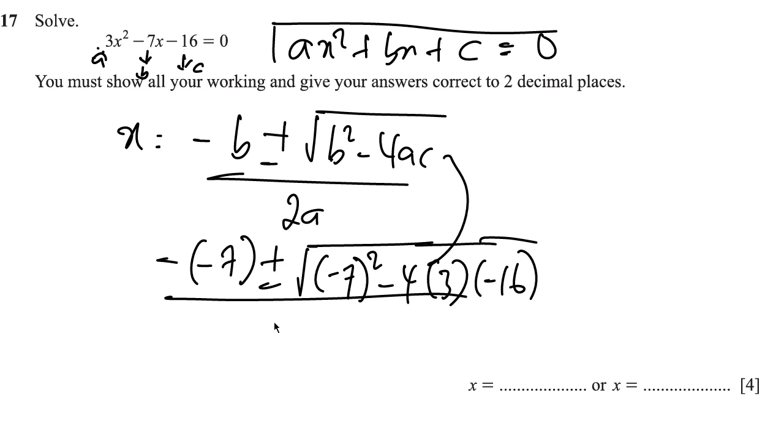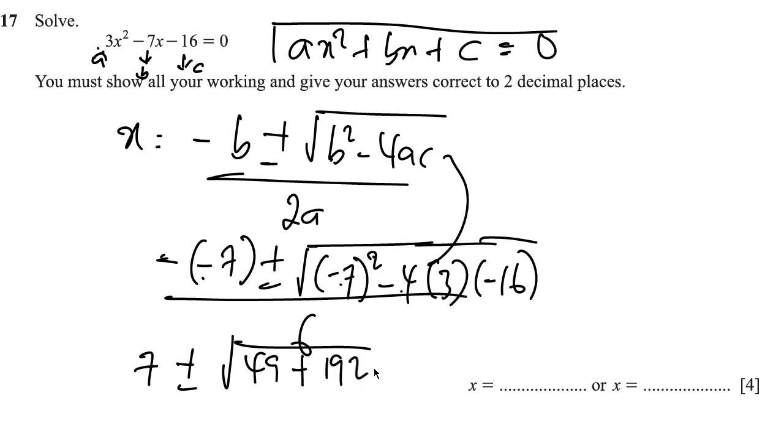What's a? 3, so 2 times 3 is 6. So negative of negative 7 is 7. So that's 7 plus or minus the square root of negative 7 all squared, which is going to be positive 49. And then negative 4 times 3 is negative 12. And negative 12 times negative 16 is going to be 192. And then divided by 6.